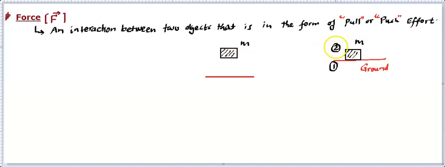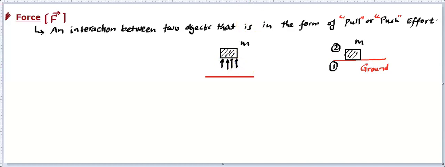You'll find this block is not coming downside because the earth is pushing it up. You'll find earth is pushing the block upside. So this ground is applying a force like this. So we will draw a force like this. This force is being applied by the ground on this block. Not at a single point, it's going to be at all the contact points. So you can think of the ground pushing the block in the upward direction.